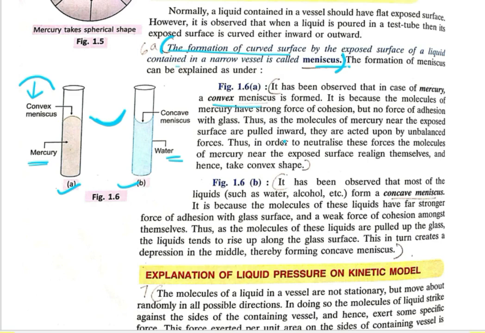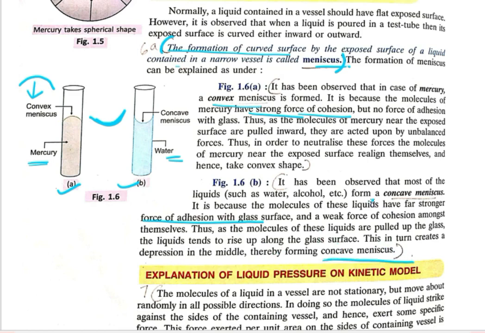Because molecules of water have a strong force of adhesion with the glass and a weaker force of cohesion, whereas mercury has a strong force of cohesion. So the molecules of the liquid are pulled up by the glass. The liquid tends to rise along the glass surface, which in turn creates a depression in the middle and forms a concave meniscus.